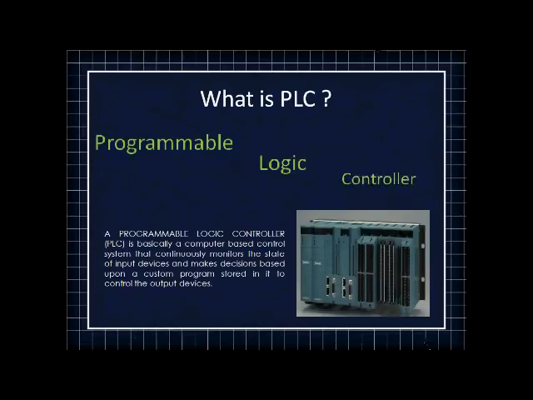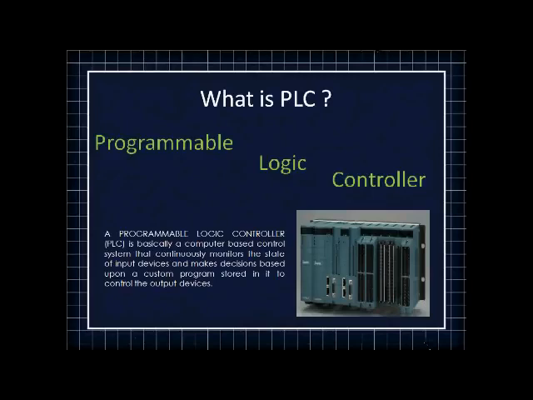And the controller, basically through a PLC you are trying to control the field element or the process to achieve your desired result. So what exactly is a PLC now? It is a computer based control system which is controlling the field element or process through a particular sequence of instructions, which is nothing but a logic, and this particular set of instructions is stored inside the PLC in the form of a program. So now I think we are clear about what exactly a PLC is.